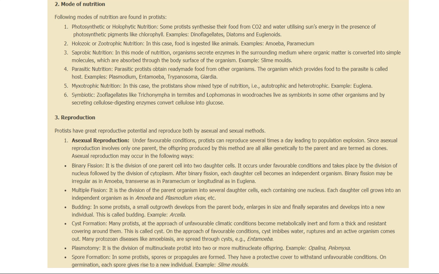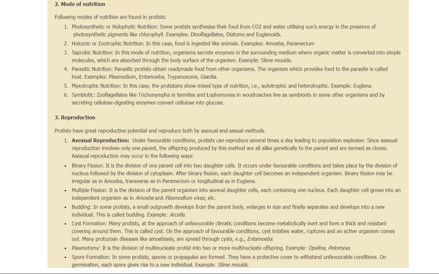Some parasitic protists obtain ready-made food from other organisms, and that is called parasitic nutrition. They are depending on another organism, which provides the food to the parasite. Examples are Plasmodium, Entamoeba, Trypanosoma, Giardia, and all are very important because they cause different diseases. Okay. Then mixotrophic nutrition: some protists show a mixed type of nutrition. That means, as I told you, like Euglena, they are autotrophic also and heterotrophic also. So they are a connecting link between plant and animals, and that is showing the mixotrophic type of nutrition.